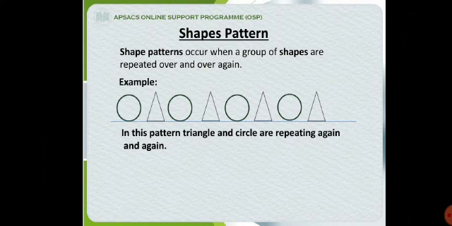Circle, triangle, circle, triangle, circle, triangle, circle, triangle. It means circle, triangle is a pattern which is repeating again and again. So can you guess what will come at the end after the triangle? Let's see the pattern again. Circle, triangle, circle, triangle, circle, triangle, circle, triangle. What will come in the end after triangle? Circle.